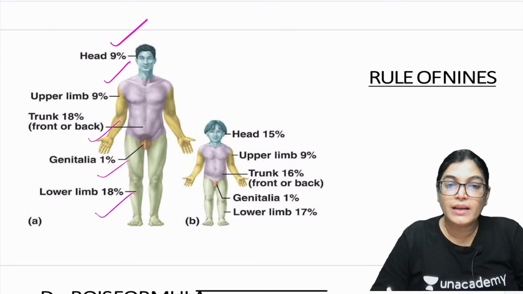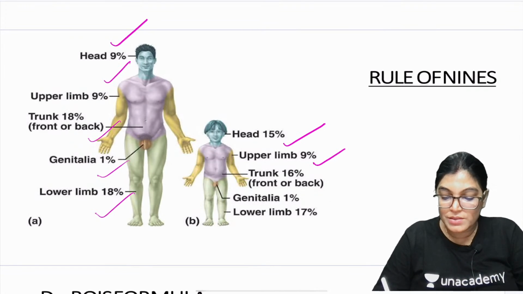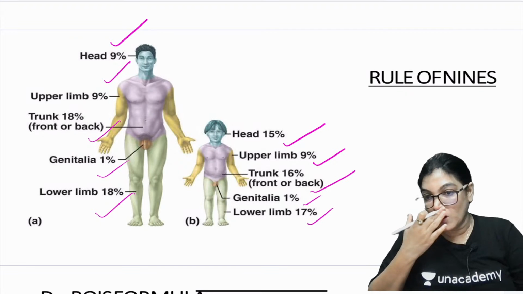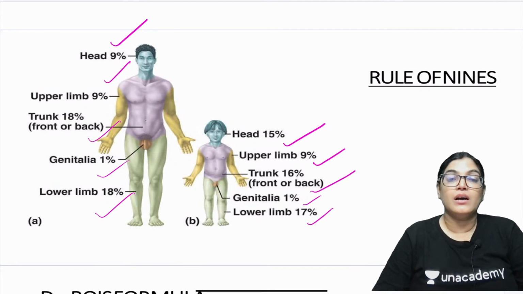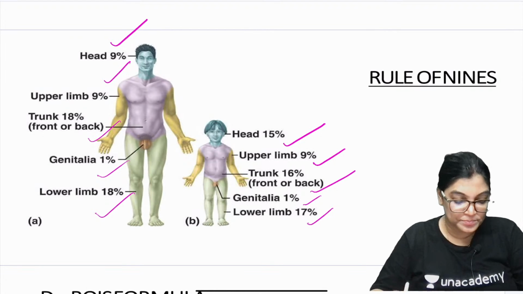Corresponding for children, head is 15%, upper limb 9%, trunk back 16%, genitalia 1%, lower limb 17%. So you just have a look on this image which gives you the approximate idea of how we represent the body surface area involved in terms of percentage. This is how the division of the whole body area is done.